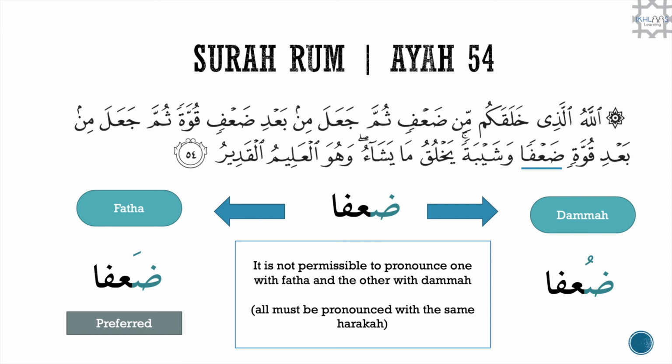One thing you have to understand is it is not permissible to pronounce one with a fatha and the other with a dhamma. All must be pronounced with the same haraka. And there are 3 places in this ayah. So we have khalaqakum min da'f, min ba'di da'f, and da'fan. So we have an option of dhamma or fatha.